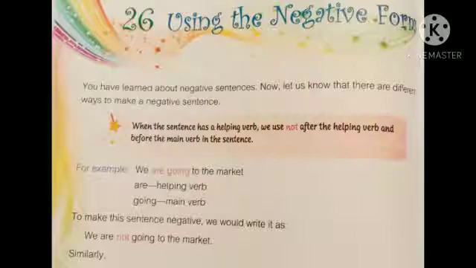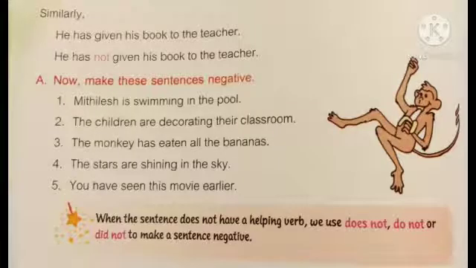Okay, so let us see the example. For example, we are going to the market. Here, are is a helping verb, going is a main verb. To make this sentence negative, we would write it as we are not going to the market. Similarly, he has given his book to the teacher.